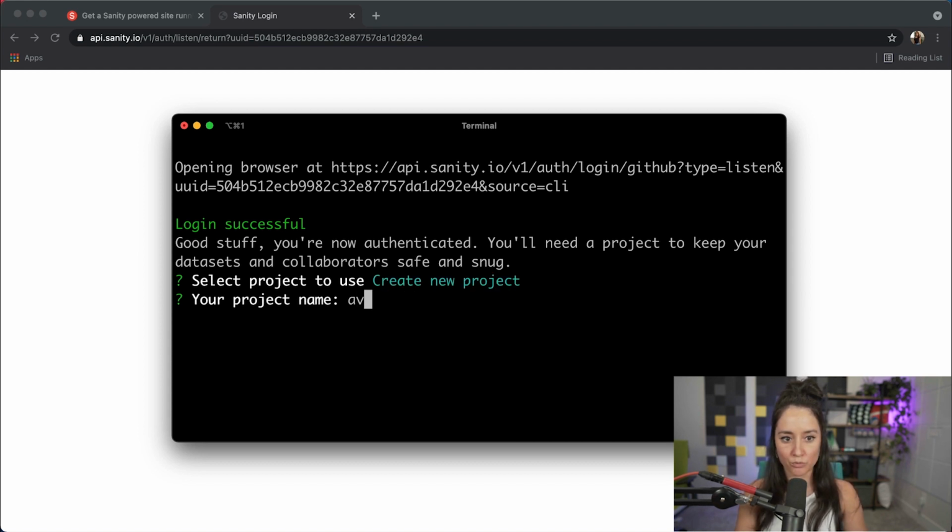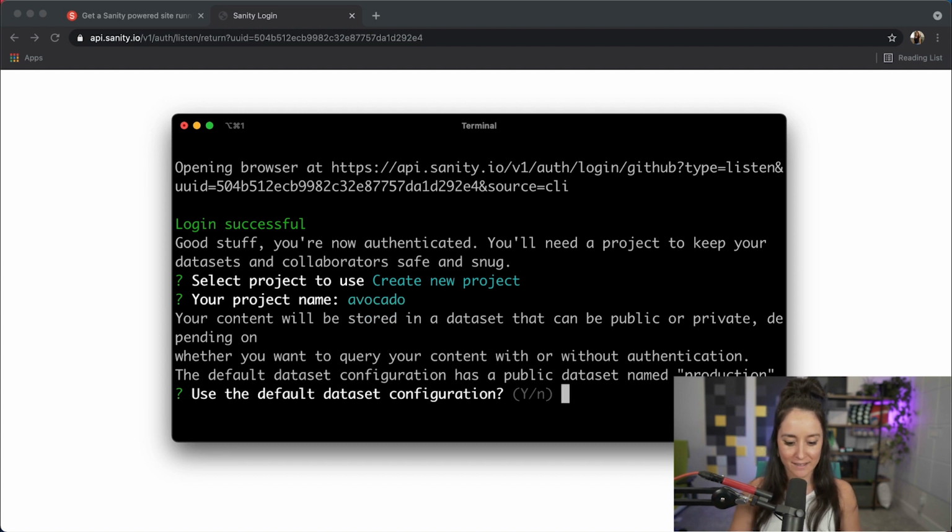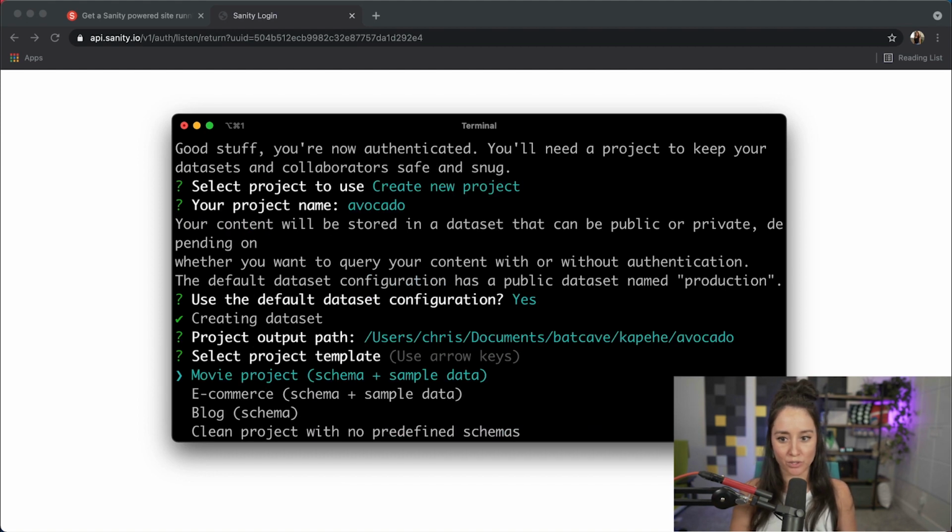We'll do Avocado for Avocado Labs. And then default dataset, yes. And then it's going to be creating that. And we're going to double check that the path is correct. And it is. Now we have movie, project, e-commerce, or blog. I'm going to choose blog.